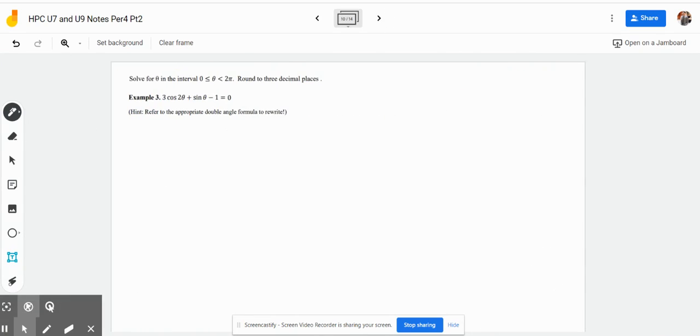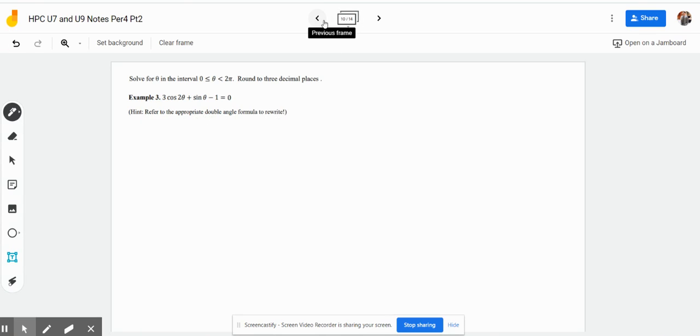All right, so this is the last example where we need a calculator. The directions are the same. Solve for theta in the interval 0 less than or equal to theta less than 2 pi, rounded to 3 decimal places. Example 3: we have 3 cos of 2 theta plus sine of theta minus 1 equals 0. And I gave you a hint: refer to the appropriate double angle formula to rewrite.